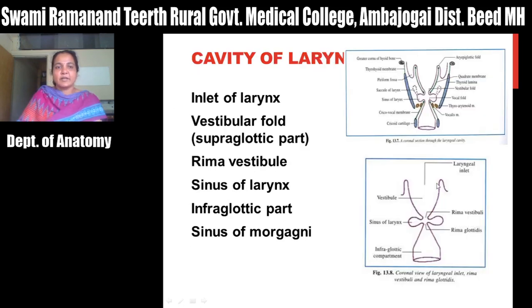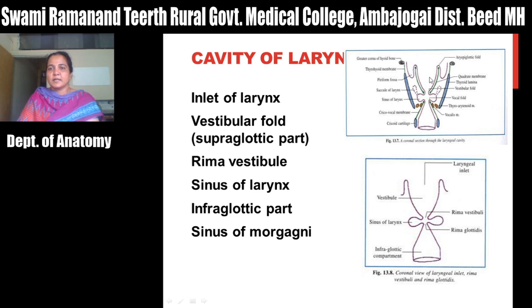Then next is the cavity of the larynx. This cavity extends from the inlet of the larynx, and it has three parts. One is the rima vestibuli or supraglottic part. The part of the laryngeal cavity between the vestibular folds is called the supraglottic part. The space between these two vestibular folds is the rima vestibuli. Then next there is the sinus of the larynx.